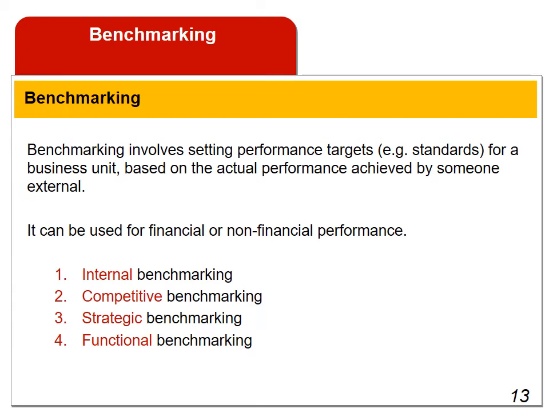Unfortunately, data may not be easy to obtain, and even then it may not be comparable. Strategic benchmarking. Strategic methods and processes are observed in successful companies, appropriate lessons are learned and improvements implemented. Functional benchmarking. Particular business functions are compared, this is often across industries.